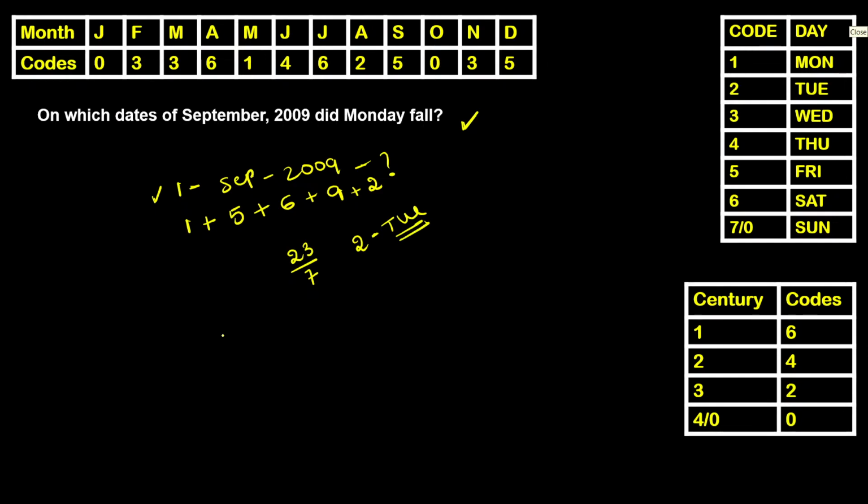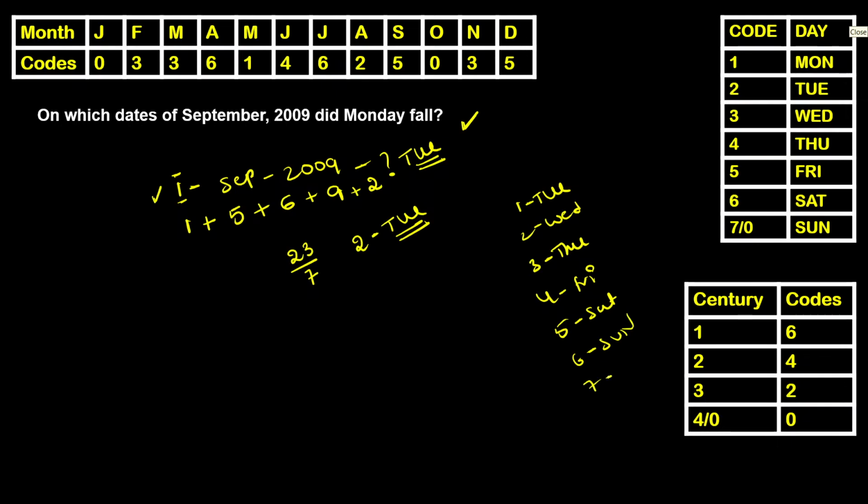Tuesday. Let us understand this. As we calculated, we got to know that 1st September 2009 is a Tuesday. When 1st is a Tuesday, second will be a Wednesday, third will be a Thursday, fourth will be a Friday, fifth will be a Saturday, sixth will be a Sunday, and seventh will be a Monday. So first Monday is observed on 7th.